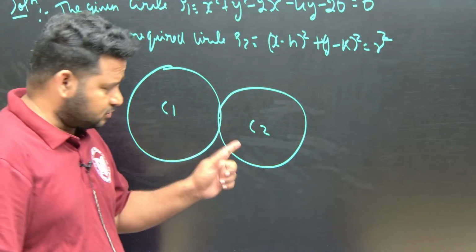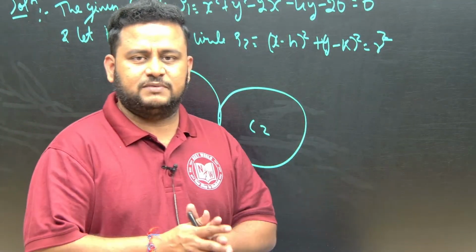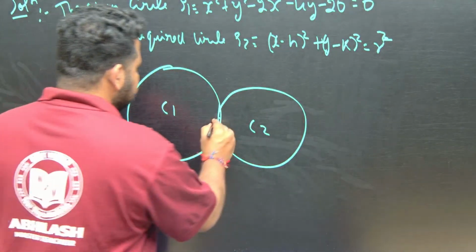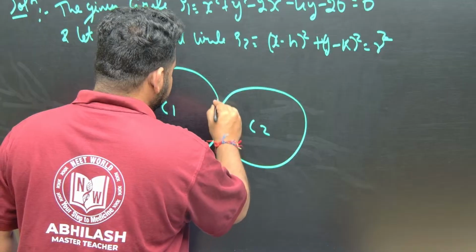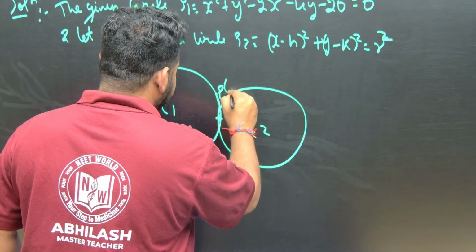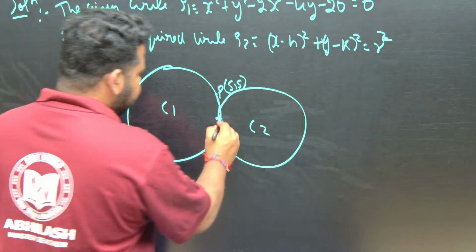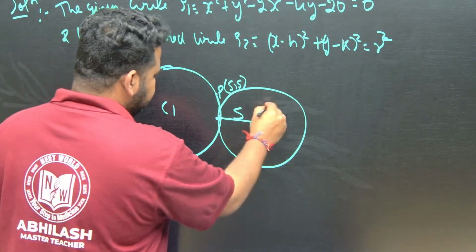We can also solve this question in another method, S1 plus lambda S2, but this is an easy method. This is the point of contact. Let this be P, 5, 5, and the radius of the circle is given as 5. We have to find the equation of the circle.